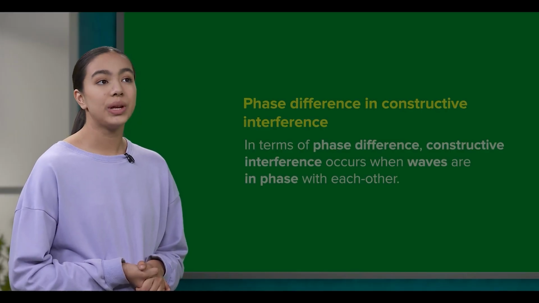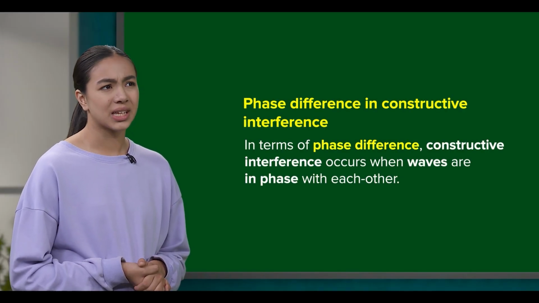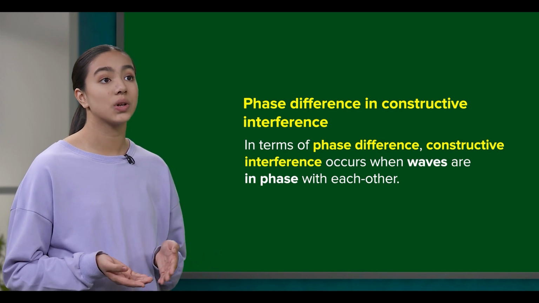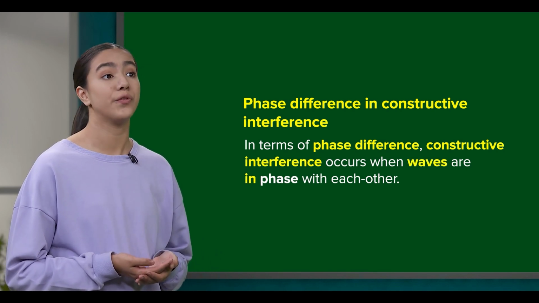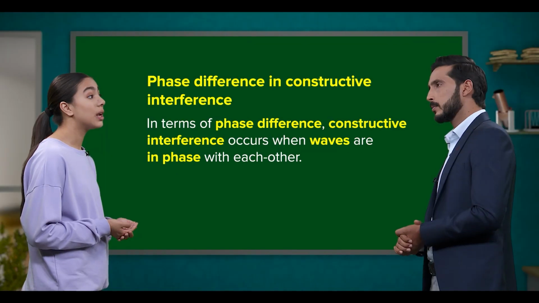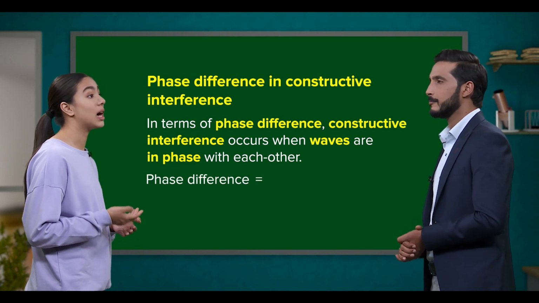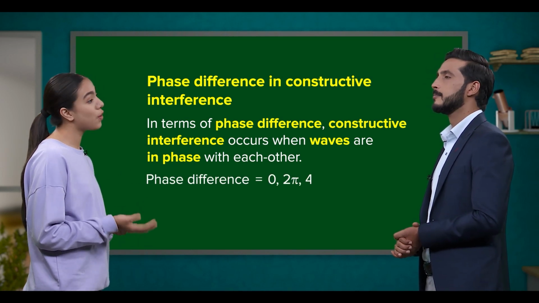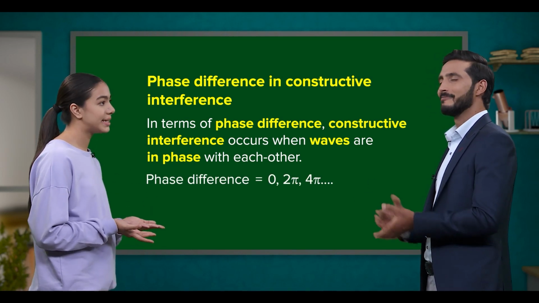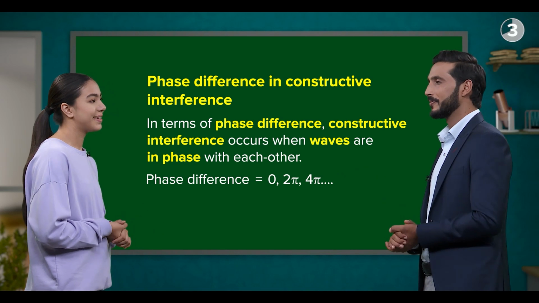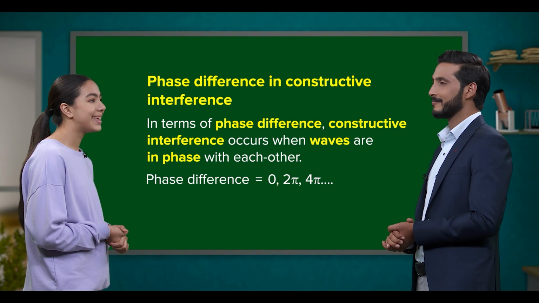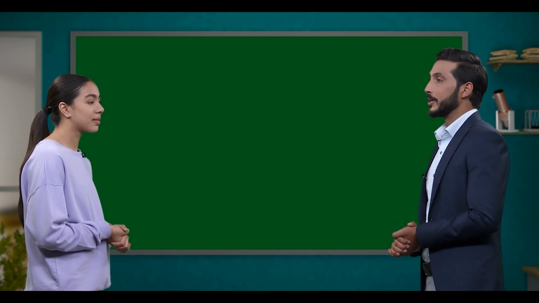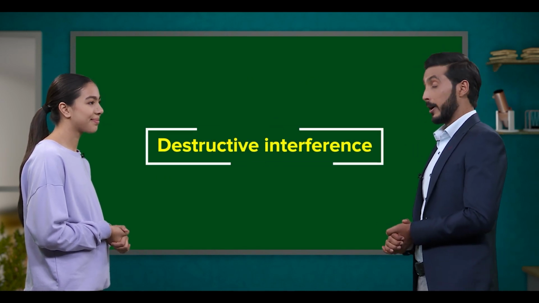I see. So in terms of phase difference, constructive interference occurs only when waves are in phase with each other. In other words, the phase differences are 0, 2 pi, 4 pi, and so on, right? Bingo! Pretty simple to understand, right? Yep. Alrighty. So, let's move on to destructive interference.